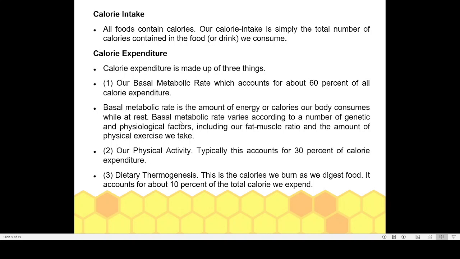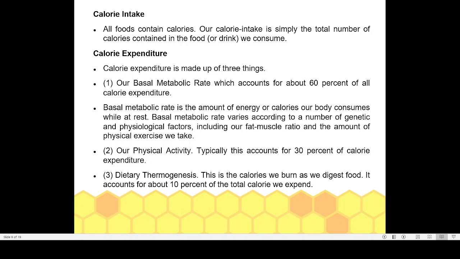That will contribute 60% of your calorie requirement, and that is known as one source of calorie expenditure. So basal metabolic rate varies according to genetic and physiological factors. You might have noticed that some people are always very skinny, very lean, and they will be eating 2 or 3 times what you are eating, but their body weight is not increasing. What is that? There are certain genetic factors in which their body will have a higher metabolic rate. If a person has a higher basal metabolic rate, then even if they are eating a lot, their body weight will not increase, because most of the energy will be utilized for BMR activity.